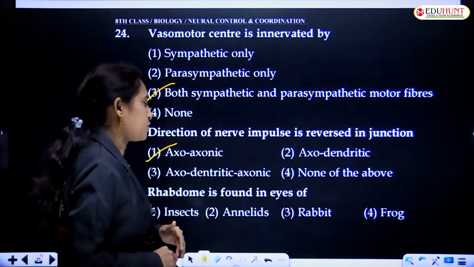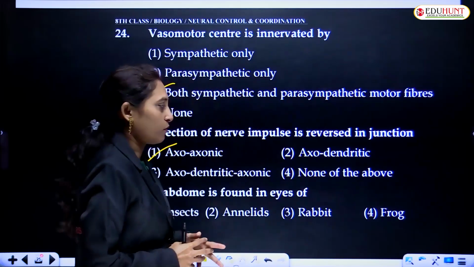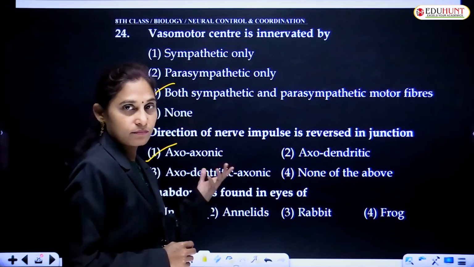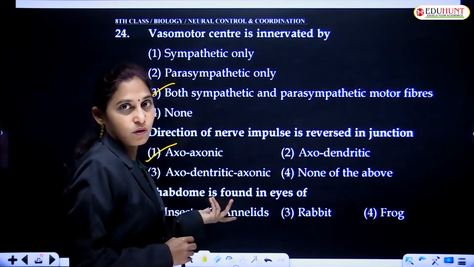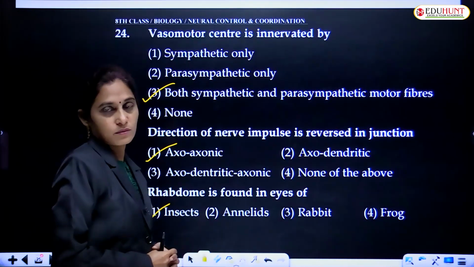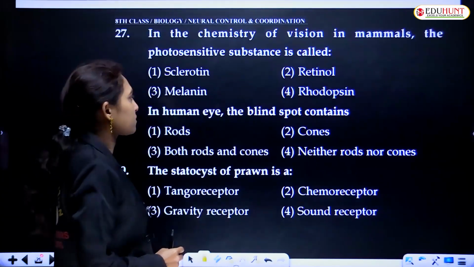Let us check the options: insects, annelids, rabbit, frog. Frog is an amphibian, rabbit is a mammal, annelids are like earthworms, and insects are arthropods. Arthropods contain rhabdoms in their eyes.